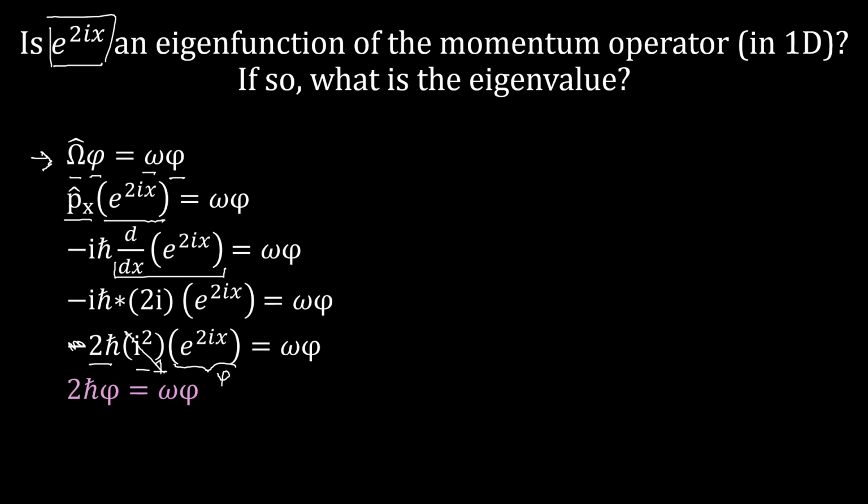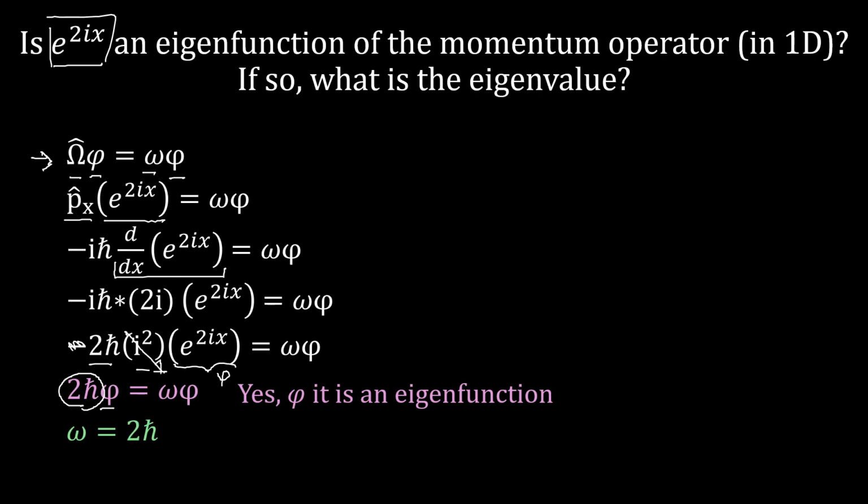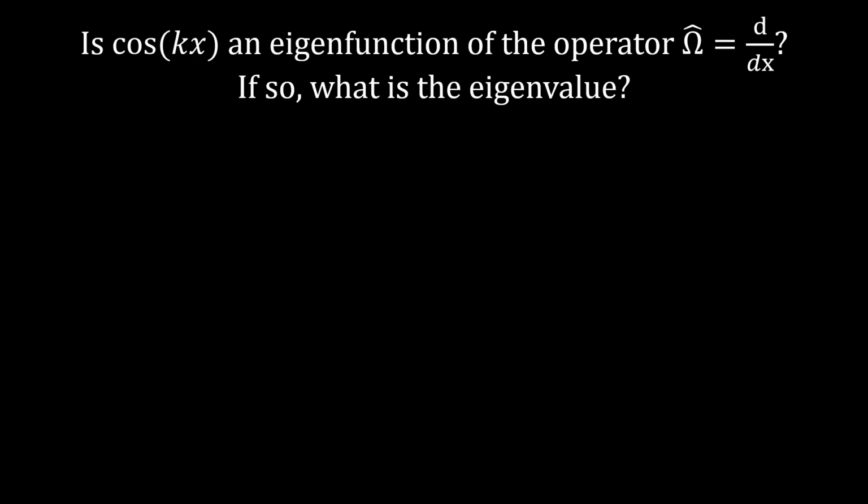This is great because this is exactly what we wanted. On the left-hand side, we have a constant times our trial eigenfunction. So since the left-hand side is a constant times our trial eigenfunction, we get that yes, phi is an eigenfunction of the momentum operator in one dimension. But more so, we see that for this relation to always be true, our eigenvalue omega must equal 2 h bar. So we find that our eigenvalue is 2 h bar.